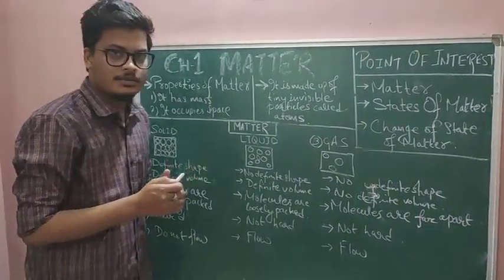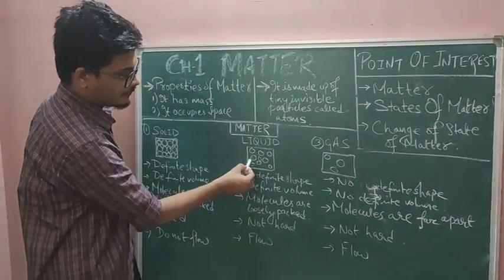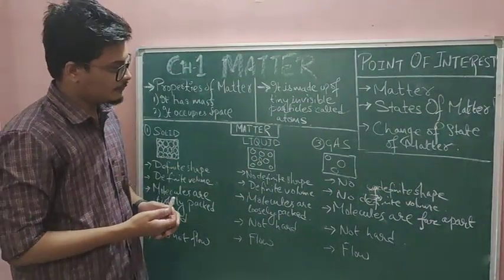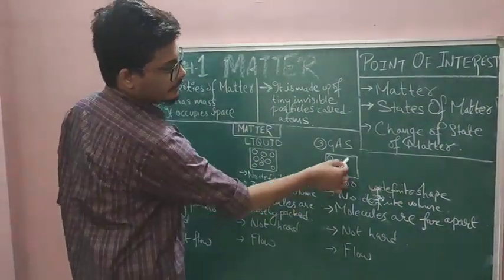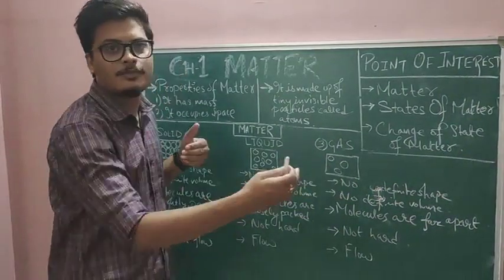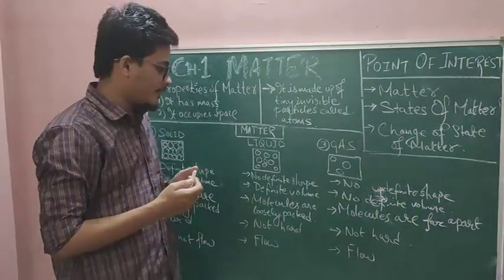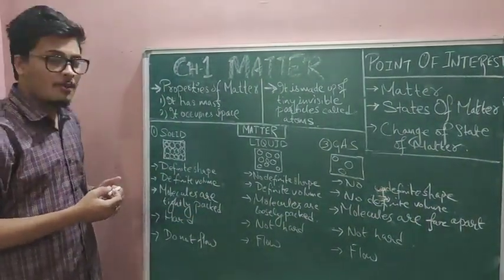Whereas liquid, as compared to solid, you can find there is some space between the molecules. That's why liquid can flow. Clear? And for gas, you can find that the space between the molecules is far apart.